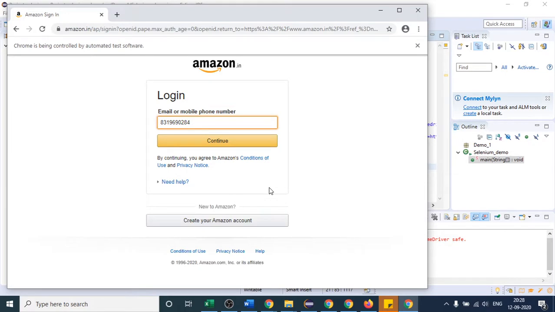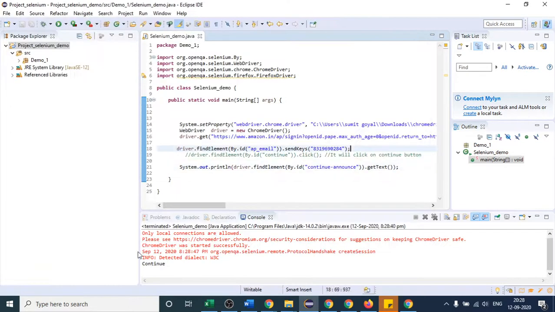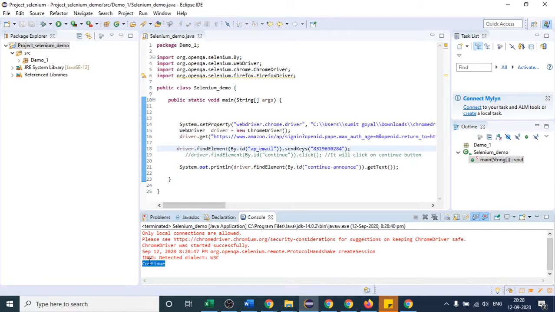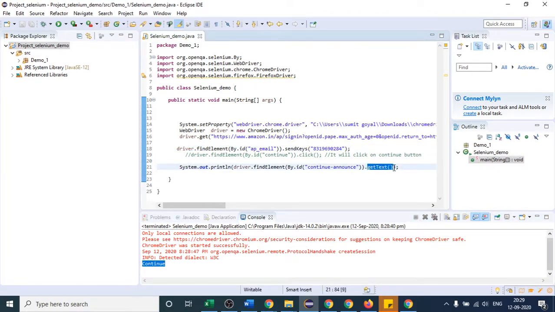It will open, and our test case is completed, and you can see this is the text in our response. Is it clear how we use this getText method so that we can fetch the value of any web element? Is it clear to everyone?